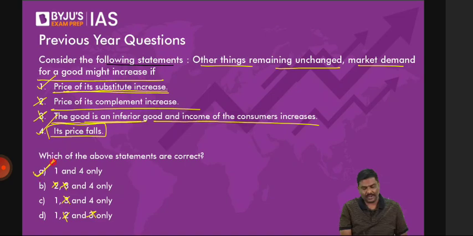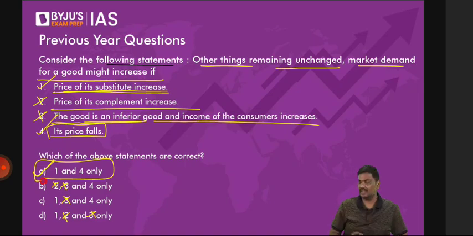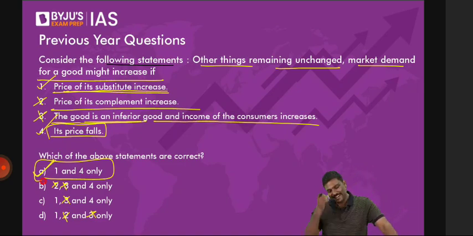But written, other things remain unchanged. My dear, except these, everything else remains unchanged. That is what they're saying. The good is an inferior good, and income of the consumer increases. What is an inferior good? If the income of the person goes up, demand should go down. That is exactly the outcome here. But they're asking that the demand should increase. Okay. Next one.